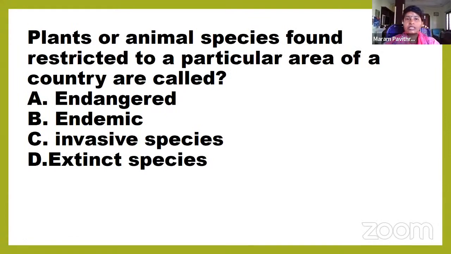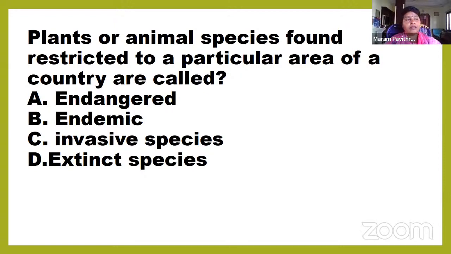Okay, see some practice questions now. Plant or animal species found restricted to a particular area of a country are called endangered, endemic, invasive species, or extinct species. Only a particular area, those species are called endemic species.